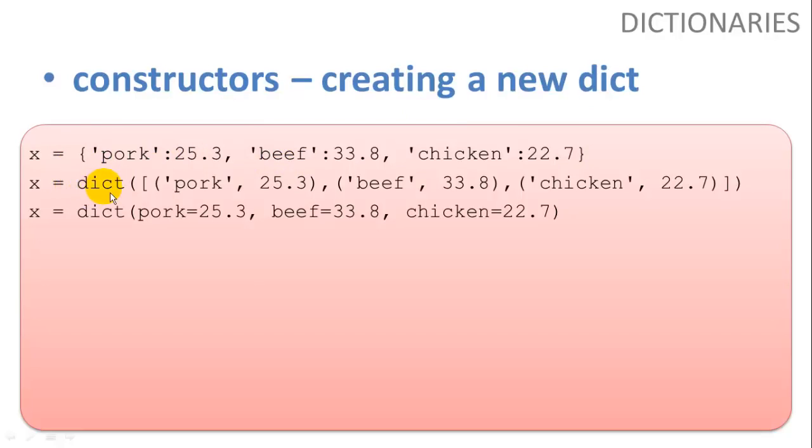You can also call the dict function to create a dictionary by placing comma-separated tuples inside of a list. And you can also say key equals value, comma-separated, and call dict on that. So there's three different ways to create a dictionary. I find the first one is more widely used and more standard, but they all three work.